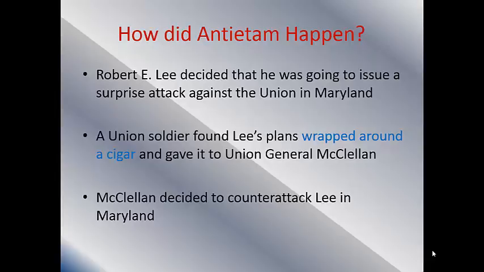Lee decides that he is going to issue a surprise attack on the Union in Maryland. Now, the only problem with Robert E. Lee's plan is that he ends up wrapping it around a cigar. He's going to send this message to another one of his generals to tell him to meet him there. When he's smoking a cigar, he ends up throwing it away, thinking it's all rubbish. He's going to throw it on the ground, and George McClellan ends up with that note.